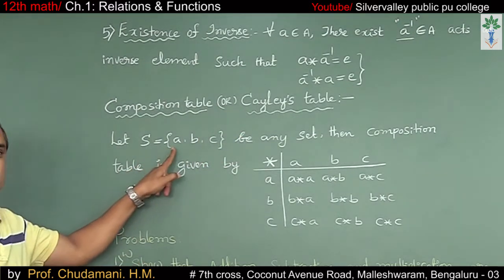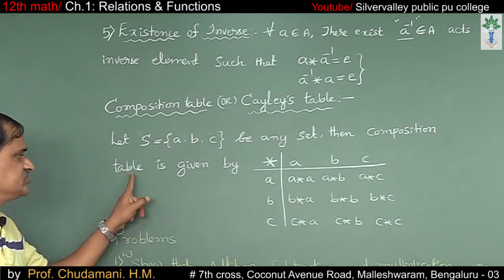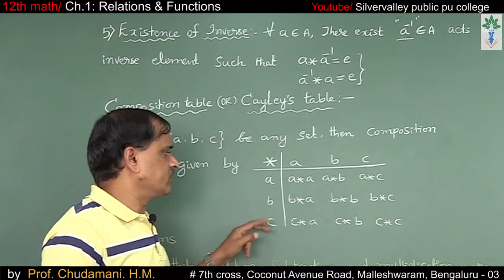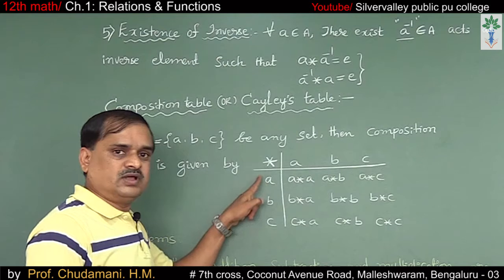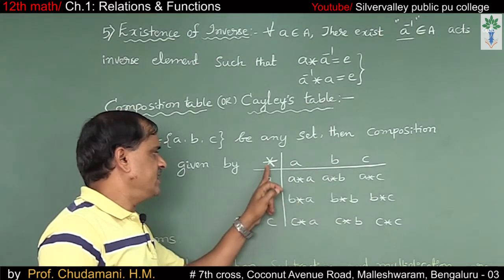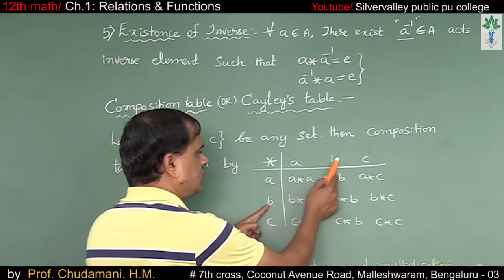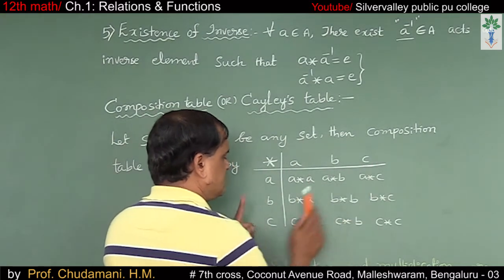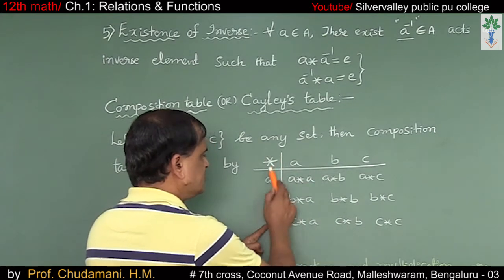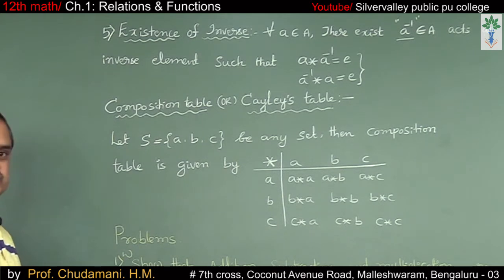Let S is equal to the set {A, B, C} be any set, then the composition table is given by the operation star, with the elements A, B, C in the topmost row and the left column, and entries A star A, A star B, A star C. Again B star A, B star B, B star C. Then C star A, C star B, C star C. This is a Cayley's table or composition table.